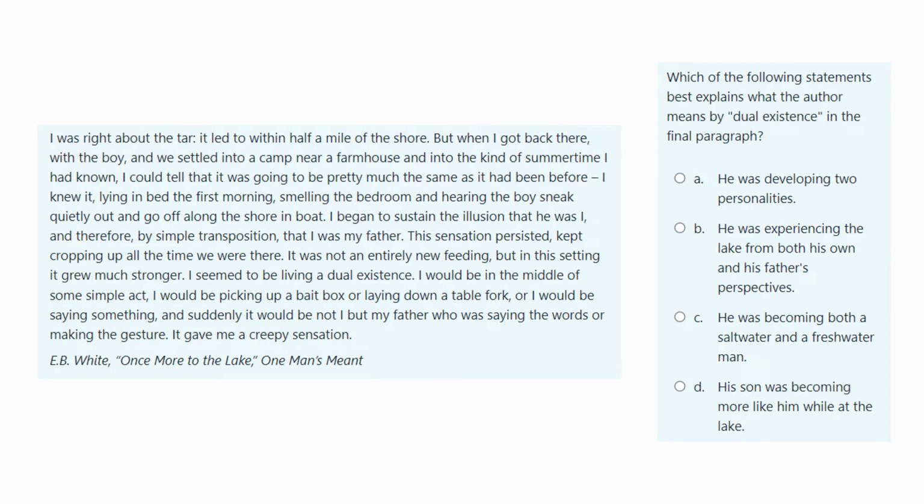What does the author mean by the term dual existence in the final paragraph? Well, we need to find that phrase dual existence first, and then we'll have a look at the options that we have available. He was developing two personalities. Dual means two, existence means living, so two personalities. He was experiencing the lake from both his own and his father's perspectives. He was becoming both a saltwater and a freshwater man, or his son was becoming more like him while at the lake.